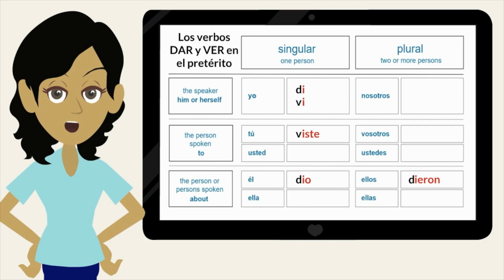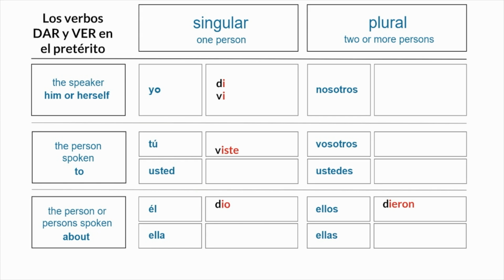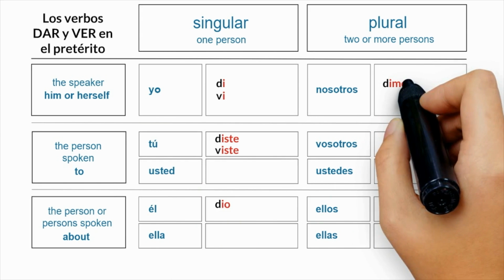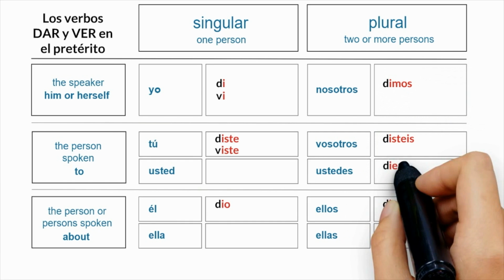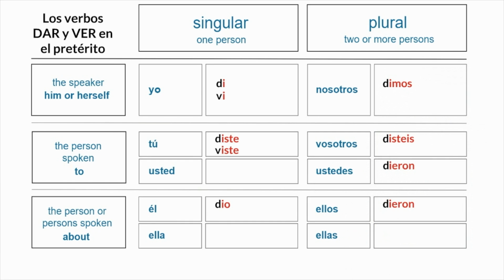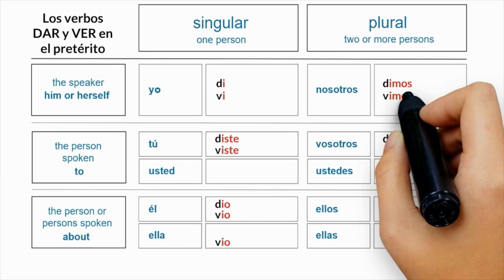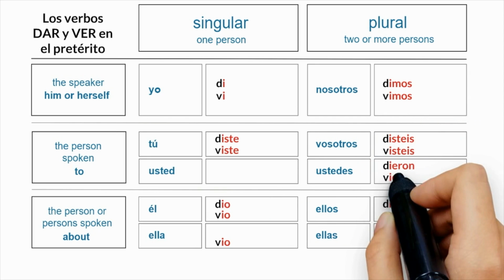Do you see any patterns? Dar takes the ER and IR endings, and ver takes the ER and IR endings too. Help me complete the chart. Tú diste. Nosotros dimos. Vosotros disteis. Ustedes dieron. And now, ver. Él vio. Nosotros vimos. Vosotros visteis. Ustedes vieron.